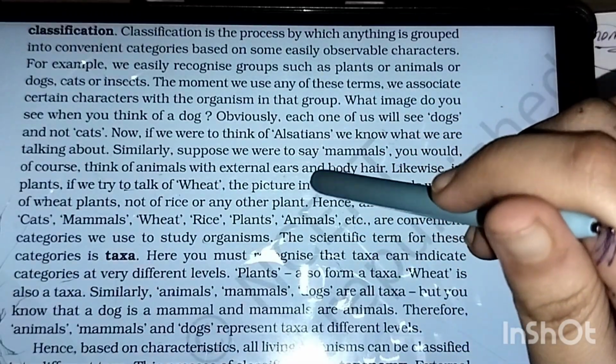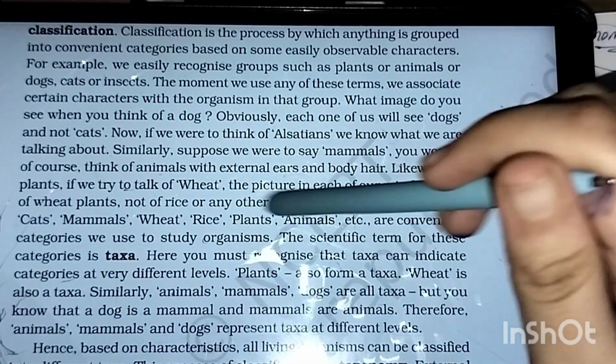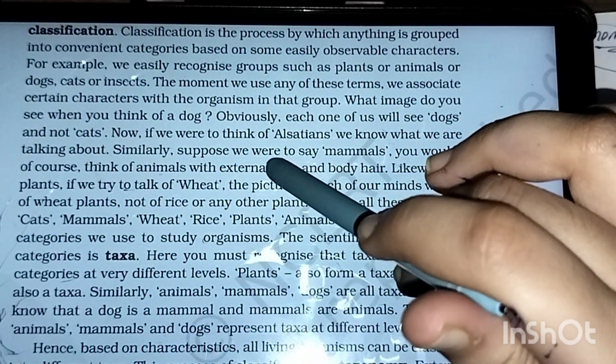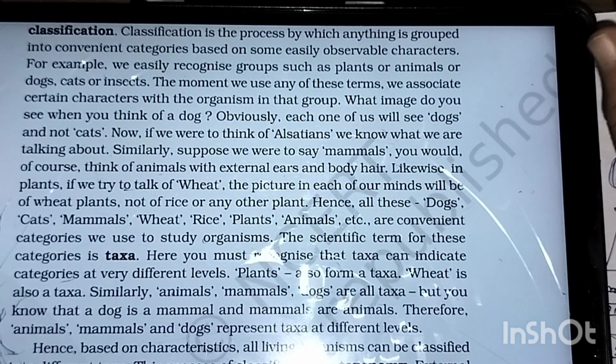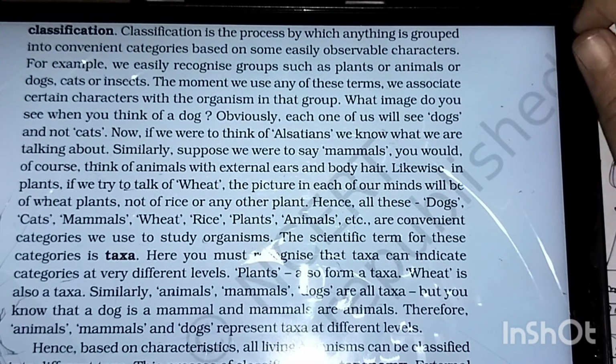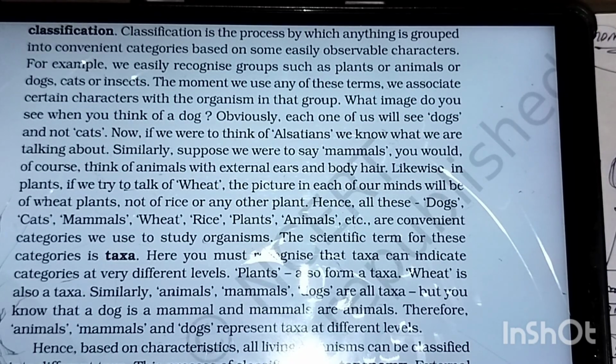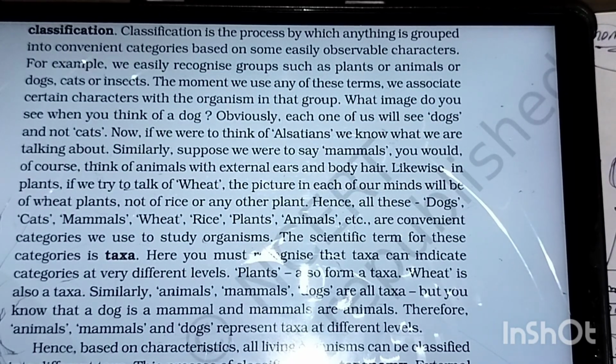Similarly, suppose we were to say mammals, you would of course think of animals which have external ears and body hair. If you are a dropper student, you might have known that external ears and body hair are the characteristics of mammals and not of every organism.